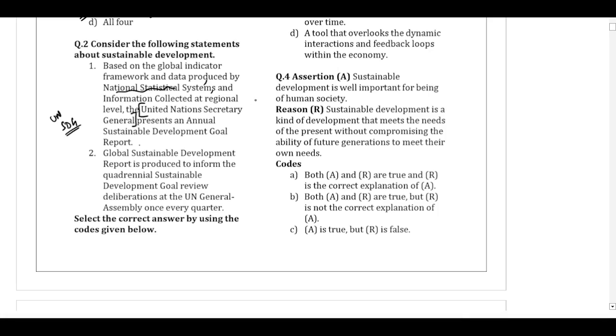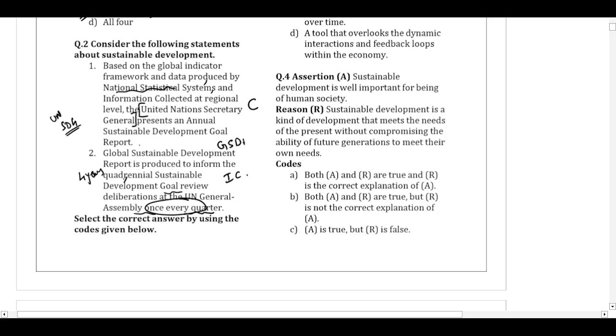So this statement is indeed correct. Now, the Global Sustainable Development Report is produced to inform the quadrennial Sustainable Development Goal review deliberations at the UN General Assembly once every quarter. The second statement is saying that the report is produced to inform the quadrennial, that means once every 4 years, Development Goal reviews. And again, they are contradicting it by saying once every quarter. So it cannot be once in 4 years and again every quarter. So this statement is wrong.